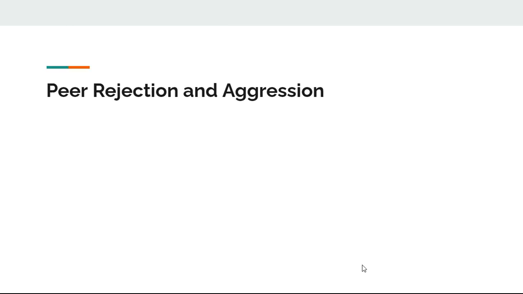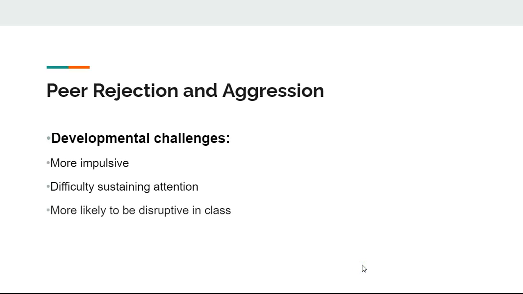Along with obviously popular children, we have the neglected child as well, and children that are controversial. And so that comes along with peer rejection and aggression. Particular social challenges are more common in boys. Boys sometimes are more easily angered, and they may often be difficult to calm down.